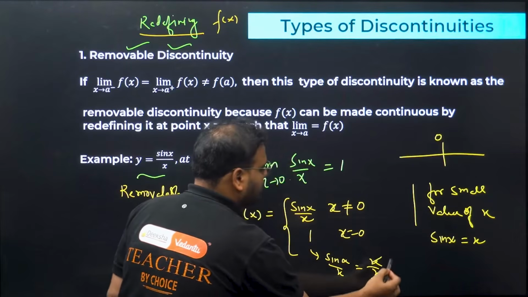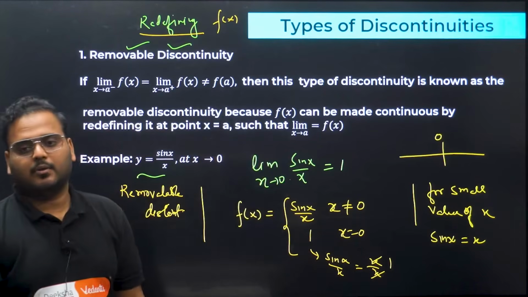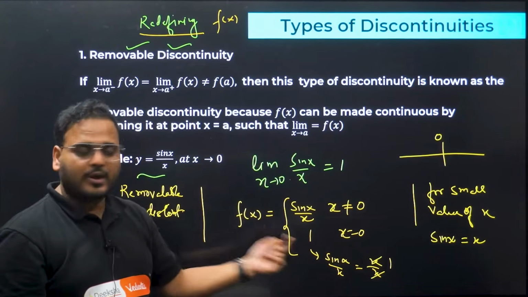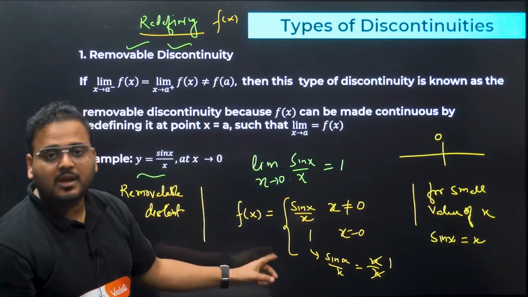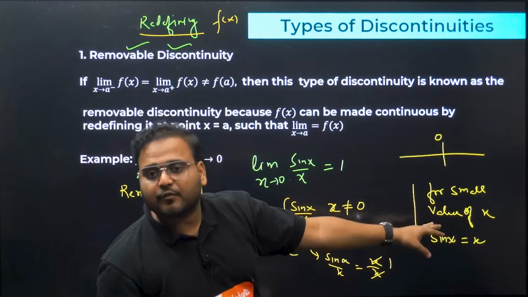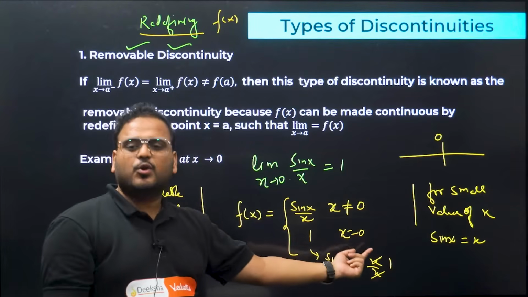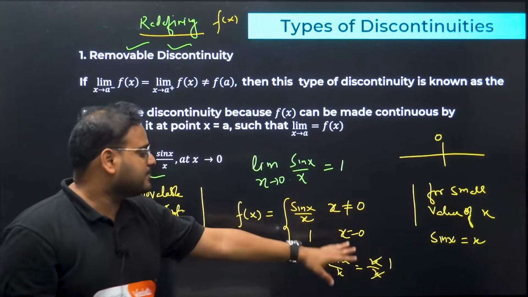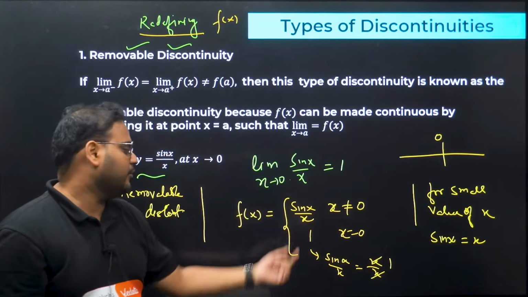Cancel this out, you will have the answer as 1. Okay, so this is the understanding behind this change in definition. That's how we redefine the function. How I did, I have explained it to you. By taking a very small value of x, why small? It is close to 0, right? So for a very small value of x, sin x becomes x, so they will cancel each other and the value will be 1.